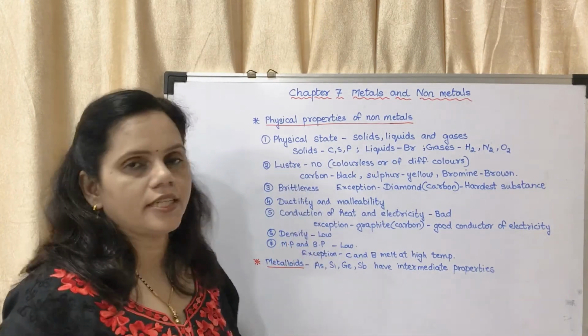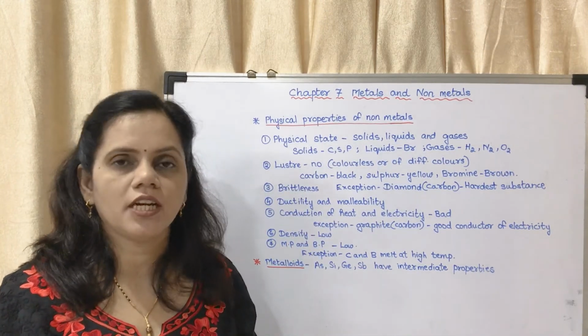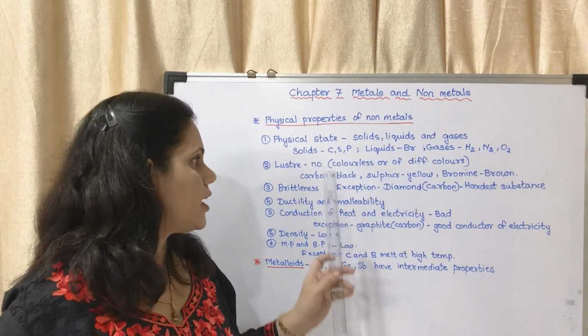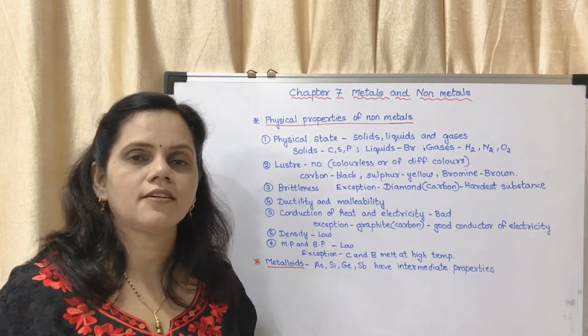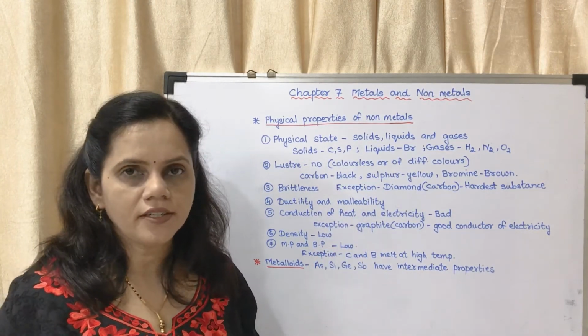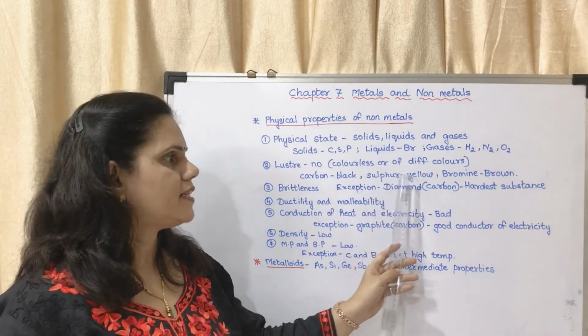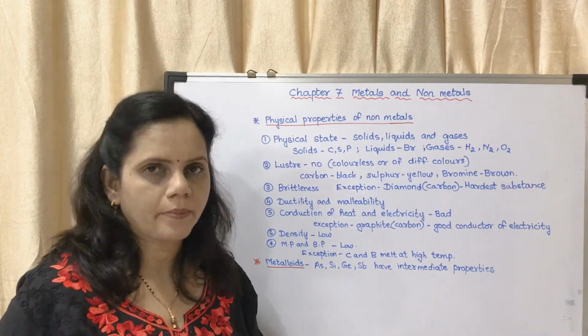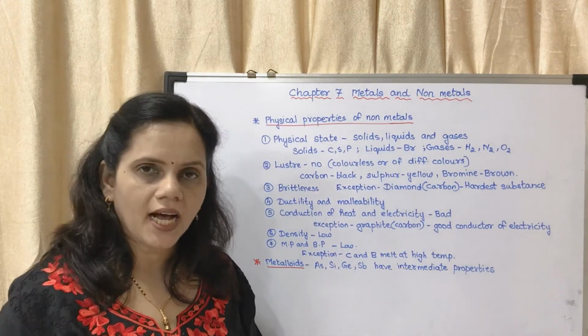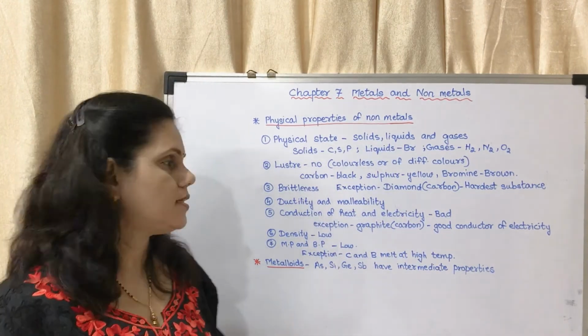Next, luster. They do not have the property of luster. Luster means shine. Generally they are colorless or of different colors. For example, carbon is black, sulfur is yellow and bromine is brown. These colors could be asked as objective type questions.